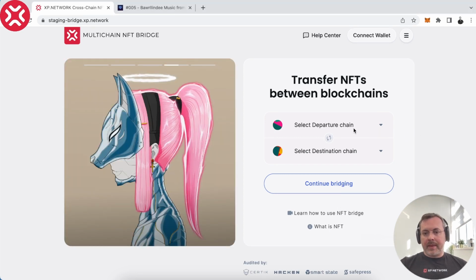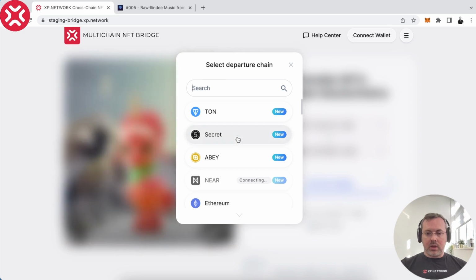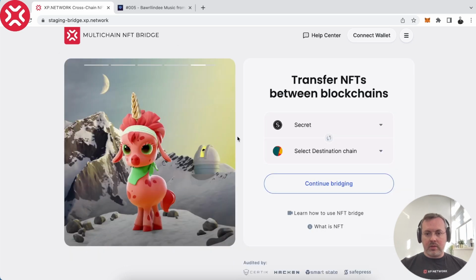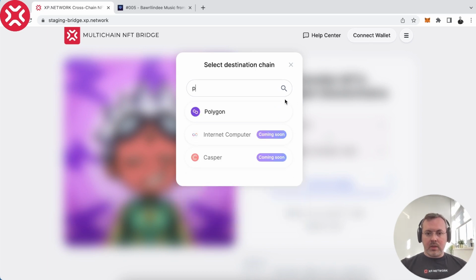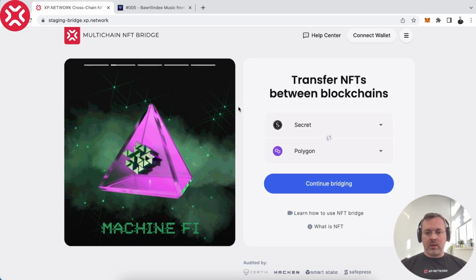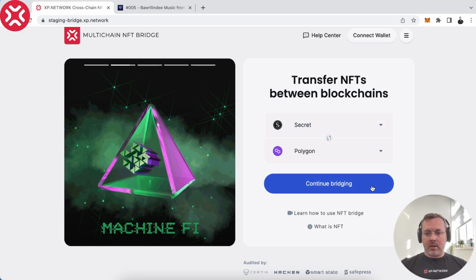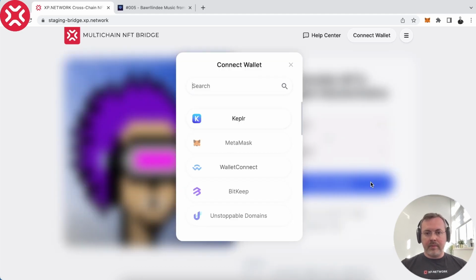Okay, to begin with, let's select Secret NFTs as the chain of departure. And let's select another chain, for example, Polygon as the chain of destination, like so. Then let's click the Continue Bridging button, and we'll have a list of available wallets.